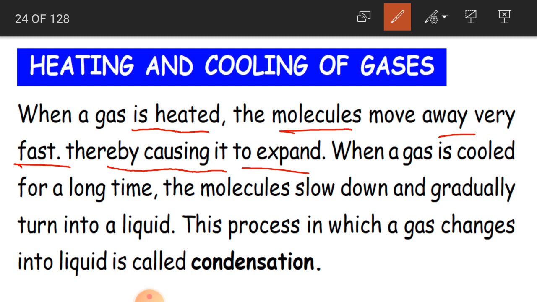When a gas is cooled for a long time, what happens? Again, the molecules slow down and gradually turn into liquid. When the gas, the air here, is cooled down for a long time, the molecules slow down and eventually the gas turns into liquid.